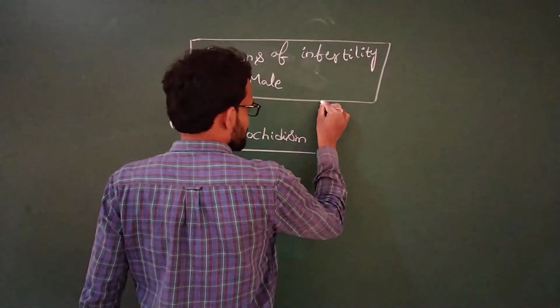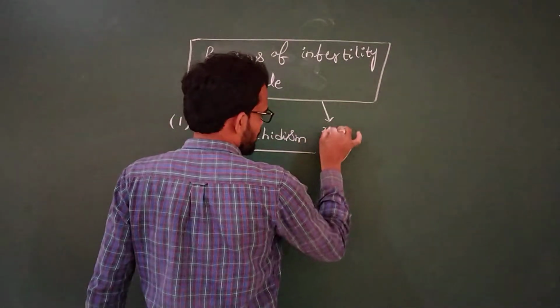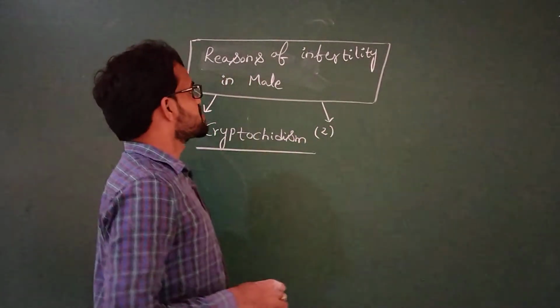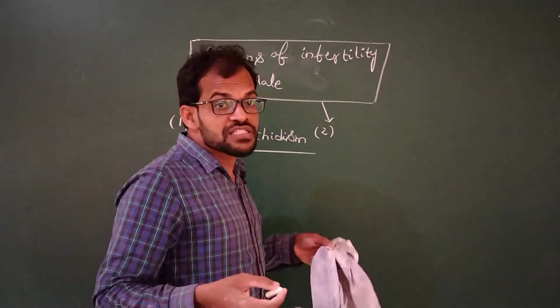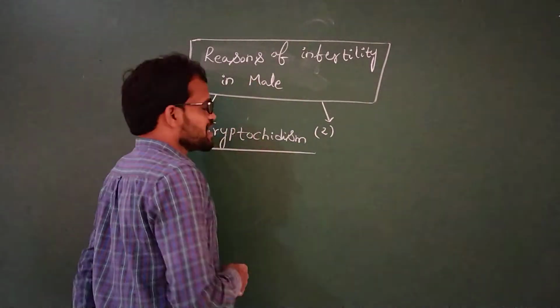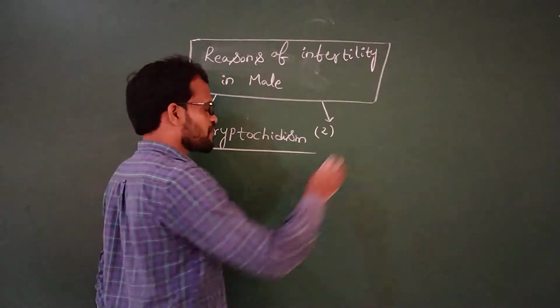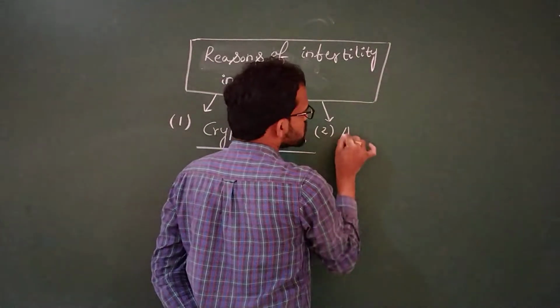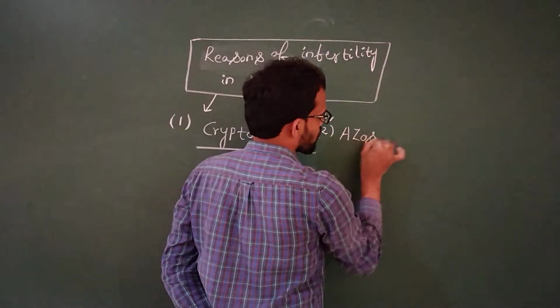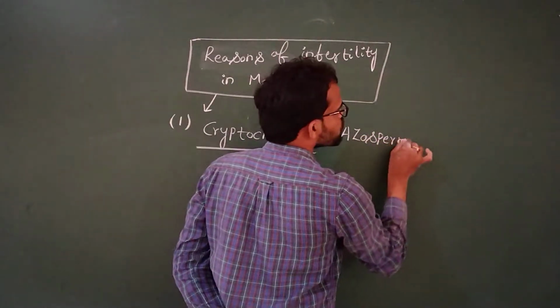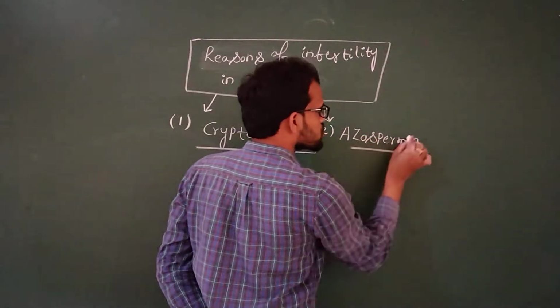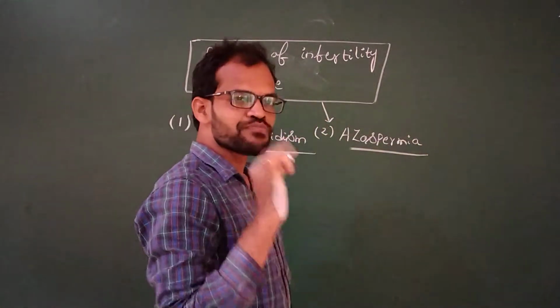Next, the second reason for infertility in males is azoospermia. Azoospermia: A means absent.